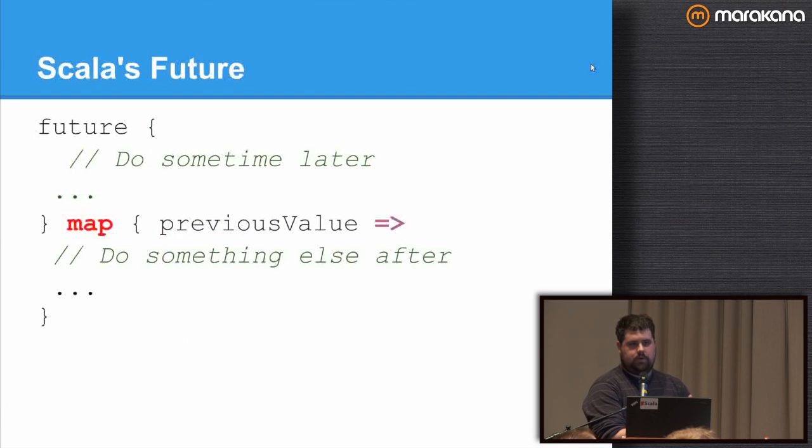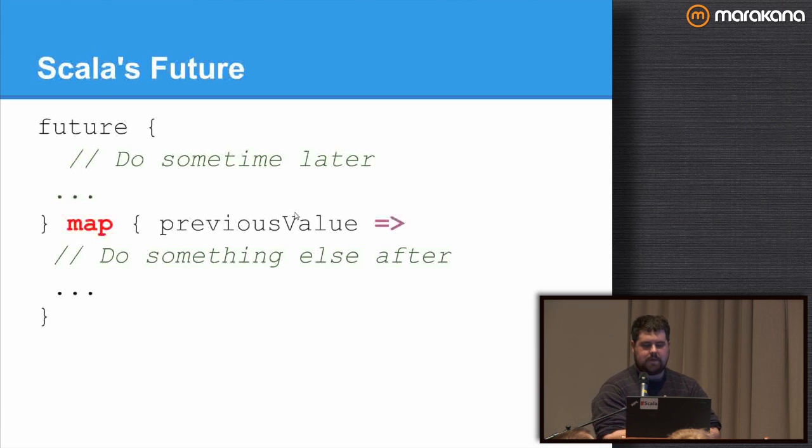So, in Scala, we can define a future. It's a lot simpler than in Java. We just say future and then a block of code, and that block of code will execute sometime later. And we'll get basically notifications when it's done. We can chain new operations asynchronously on it. So I can say map, I can take the previous value, and I can get a new value after that. I can put a computation to run after the first value is done computing somewhere else. The asynchronous piece is this chaining, this take the previous value and do something else with it. The non-blocking piece is that futures go off and do something somewhere else and my current thread can do something else,